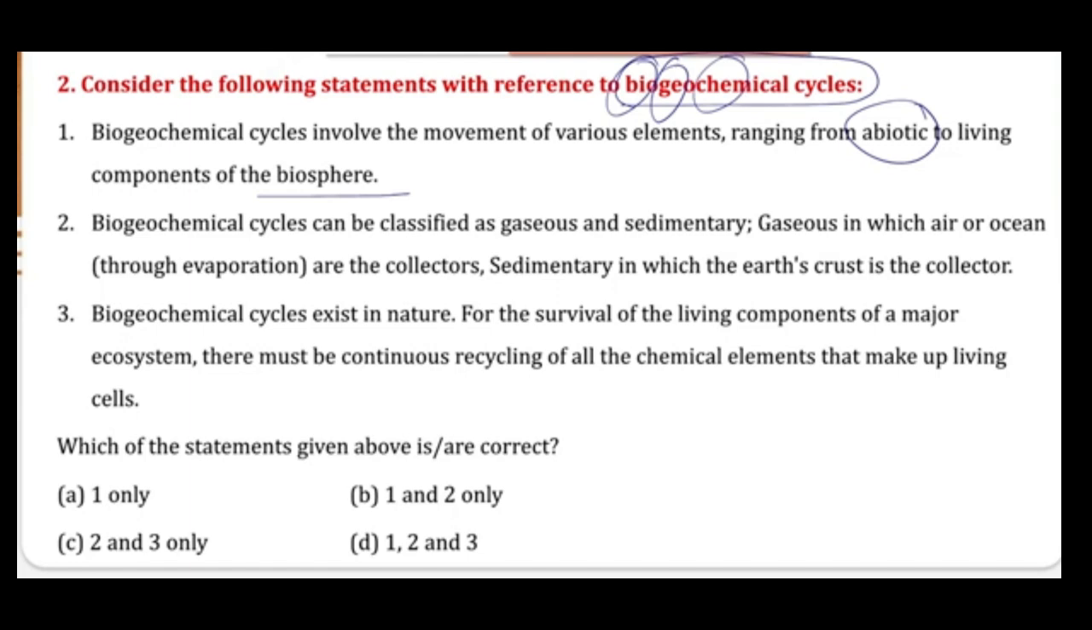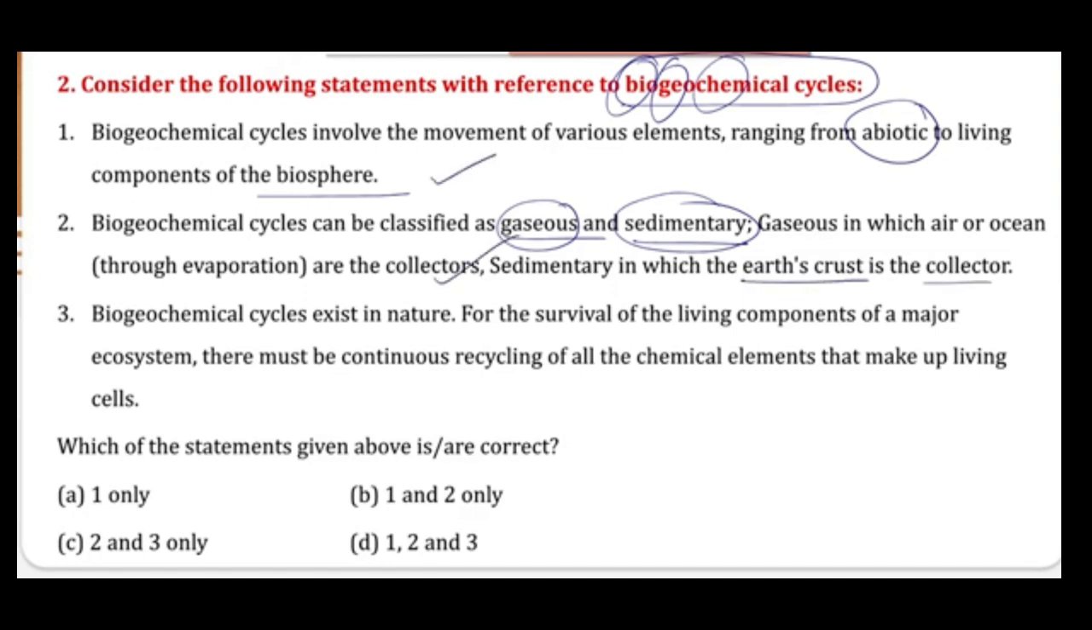Now statement 2: biogeochemical cycles can be classified as gaseous and sedimentary. If we are talking about gaseous, then some gases are involved. When we are talking about sedimentary, then the earth's crust or land is involved. The statement says gaseous, in which air or oceans through evaporation are the collectors, and sedimentary, in which the earth's crust is the collector. So statement 1 is true, and the second statement is also true.